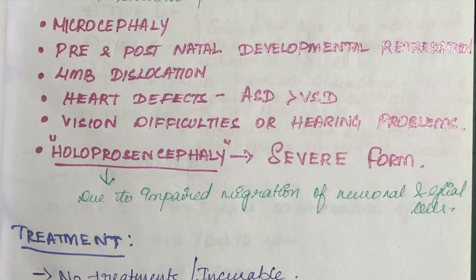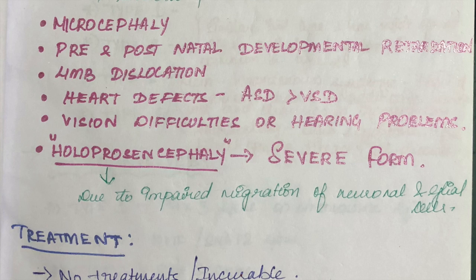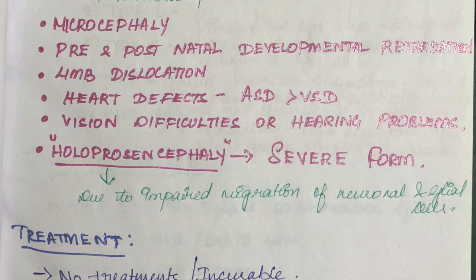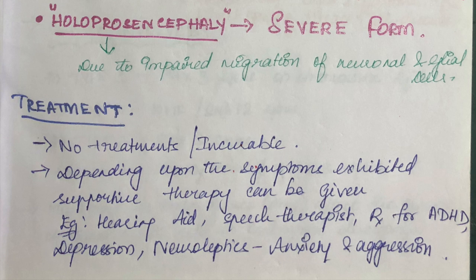In case a baby is severely affected by alcohol, then they can also develop holoprosencephaly due to impaired migration of neuronal and glial cells. If you see the treatment, as I already told you, the effects are irreversible. We do not have any treatments and it is incurable. The utmost we can do is give supportive therapy for the symptoms that are exhibited.